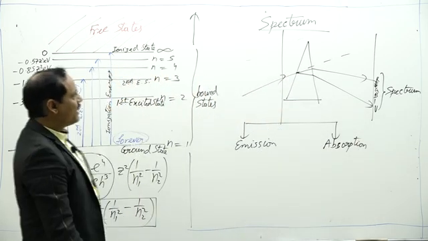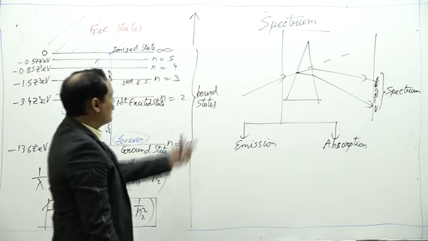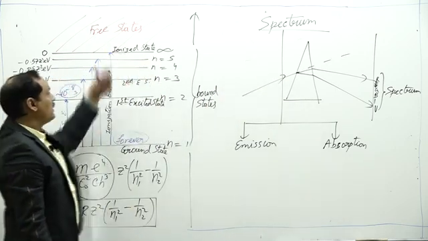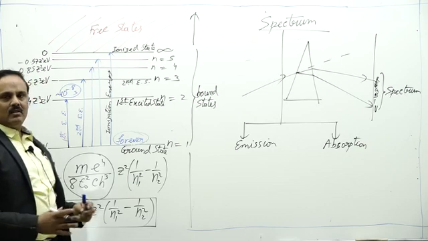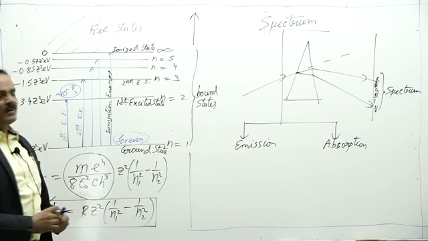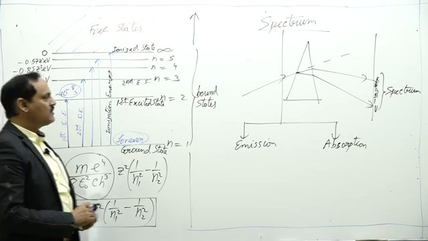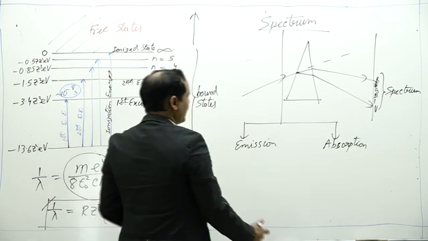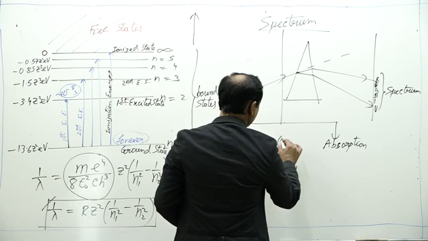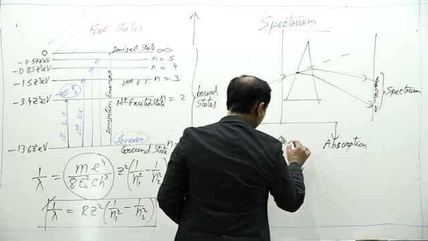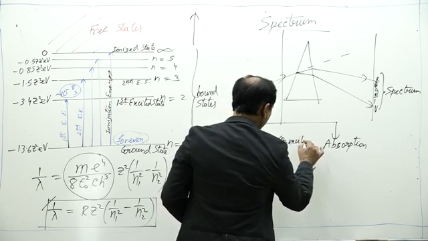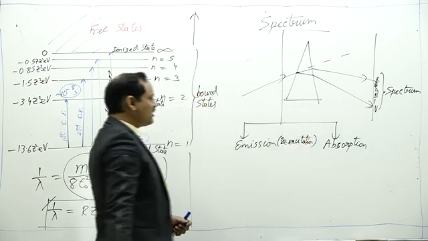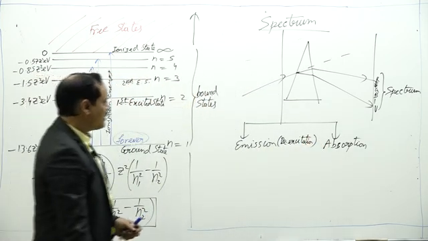When can emission spectrum take place? When light is coming from de-exciting atoms, the spectrum obtained from those de-exciting atoms gives emission spectrum. So emission spectrum takes place during de-excitation. Emission spectrum is obtained during de-excitation.